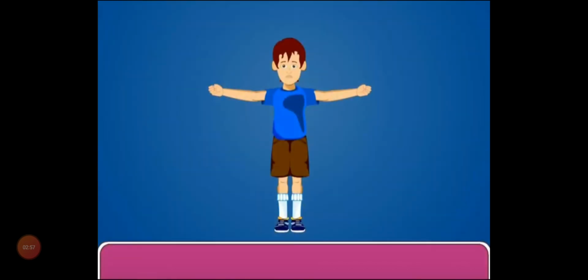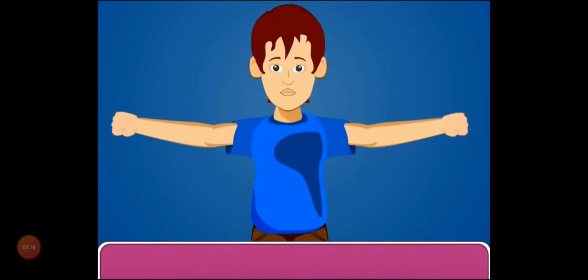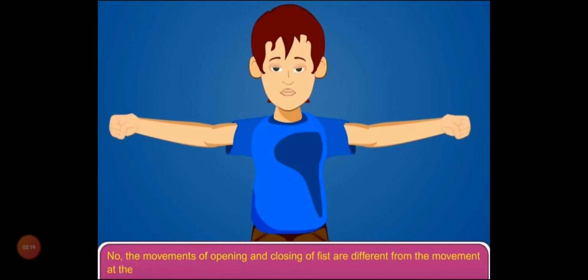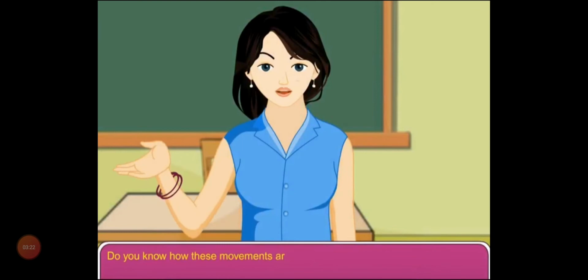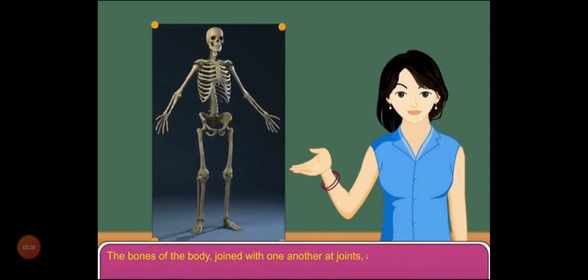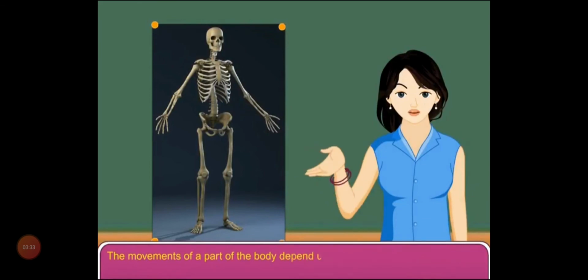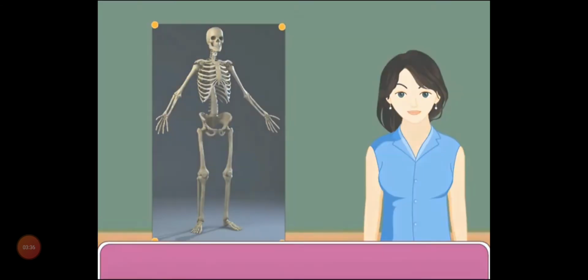Let us perform an activity. Keep your hands in such a way that the palms face upwards. Now close and open your fist. Now try to move your hands at the wrist in various directions. Do you find the same type of movements? No. The movements of opening and closing of the fist are different from the movement at the wrist. Do you know how these movements are brought about? The bones of the body joined with another bone by a joint allow movements in certain directions. These movements of parts of the body depend upon the types of joint present in that region.